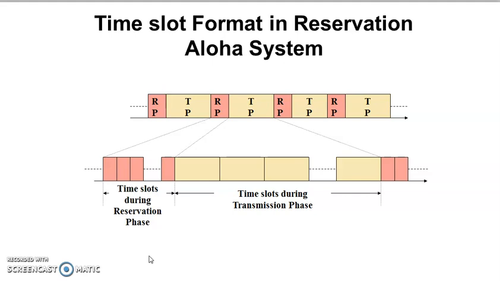In the reservation phase, the time slots are short and each user transmits a request signal to reserve a time slot in slotted ALOHA mode.